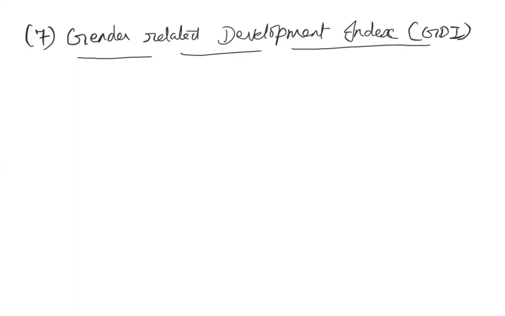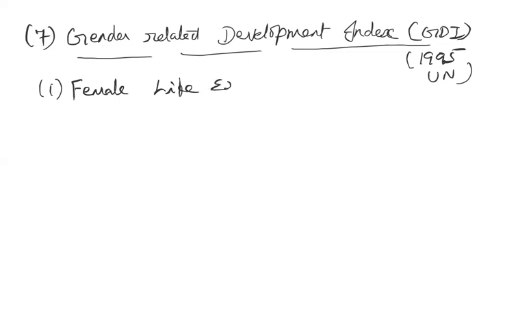So as I said, it has the same components as the human development index, but only for females. So this was included by the United Nations in 1995. So female life expectancy. The Human Development Index generally says life expectancy; this is specifically pointing out female life expectancy.